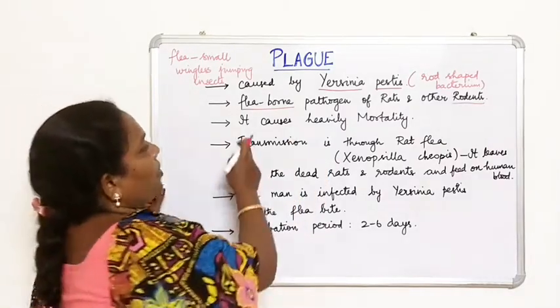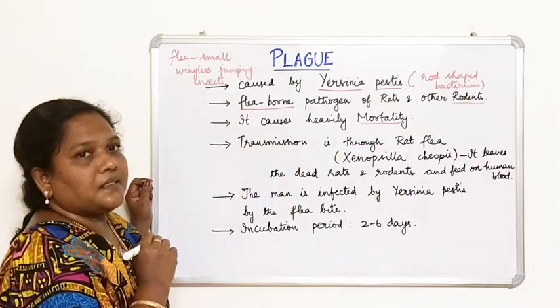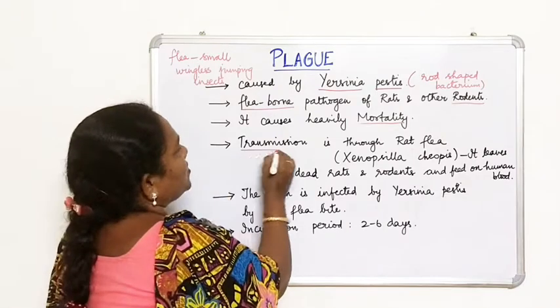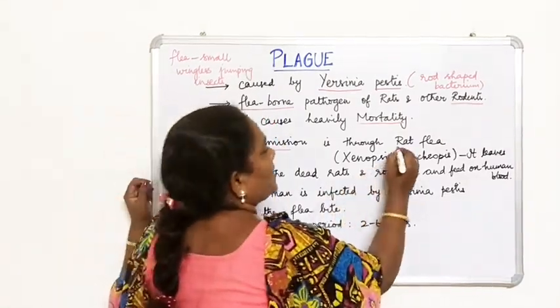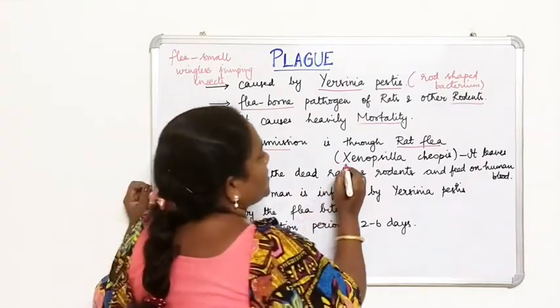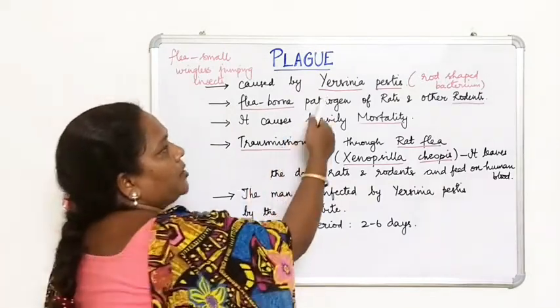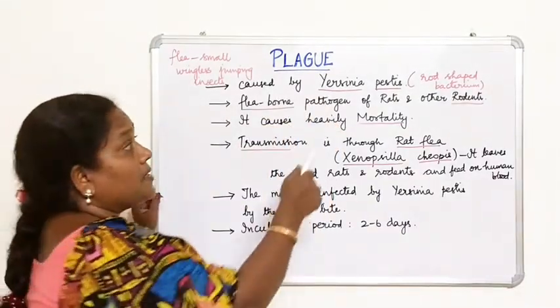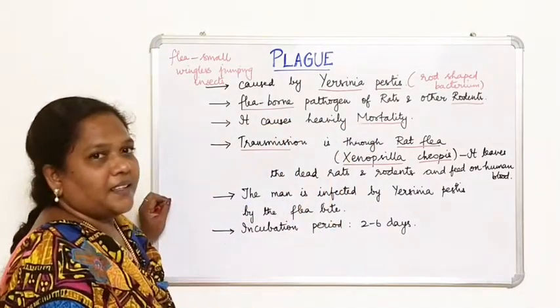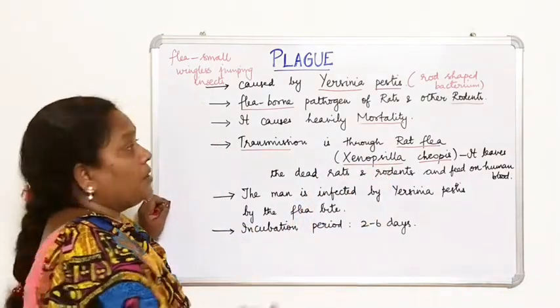It causes heavy mortality, that is, the death rate increases. And how is it transmitted? It is transmitted through the rat flea. The name of the rat flea is Xenopsylla cheopis. The name of the bacterium that causes plague is Yersinia pestis, and the rat flea acts as a vector. So it is a vector-borne disease.